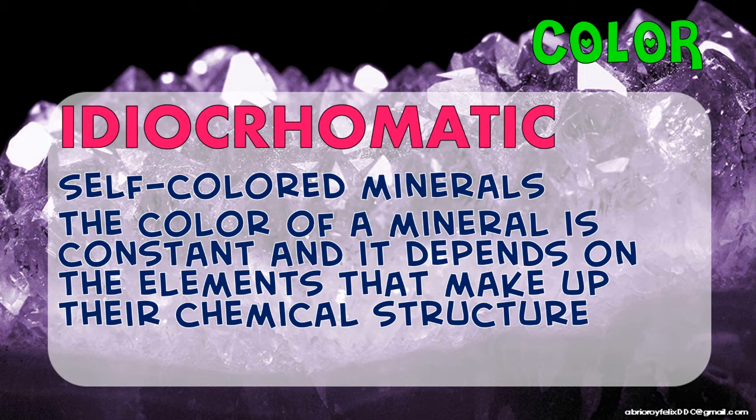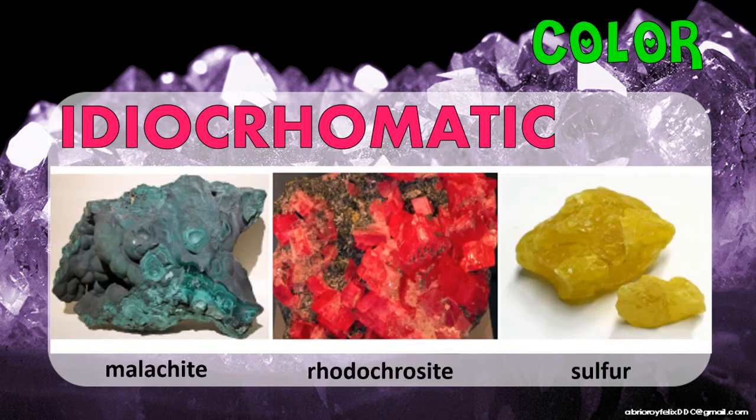First, the green one, your malachite. Next, the rhodochrosite, which is the color red. And the third one is your sulfur, whose color is yellow. Always po ganyan ang color nila kasi nga po nabilang sila sa idiochromatic type or classification of color of your minerals. Again, when we say idiochromatic, constant po ang color nila.